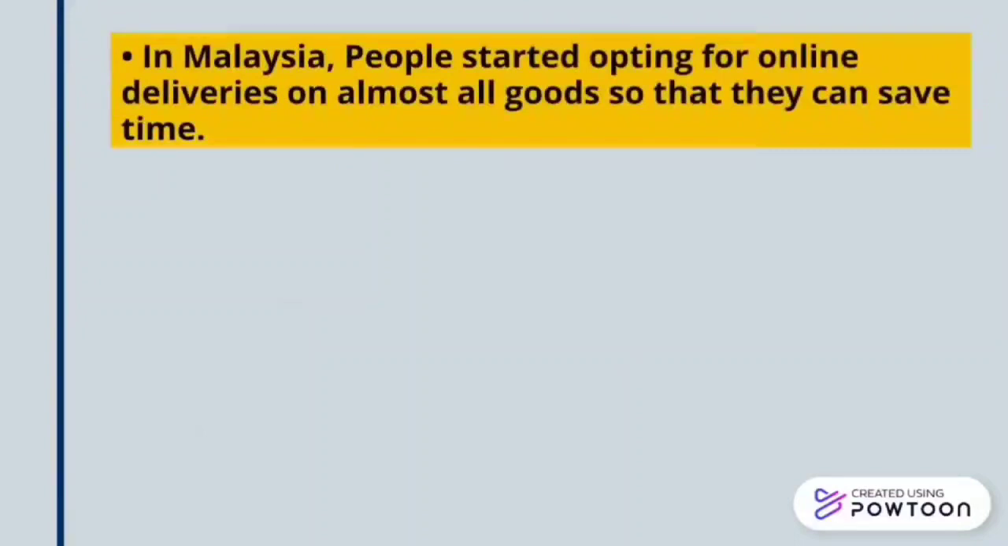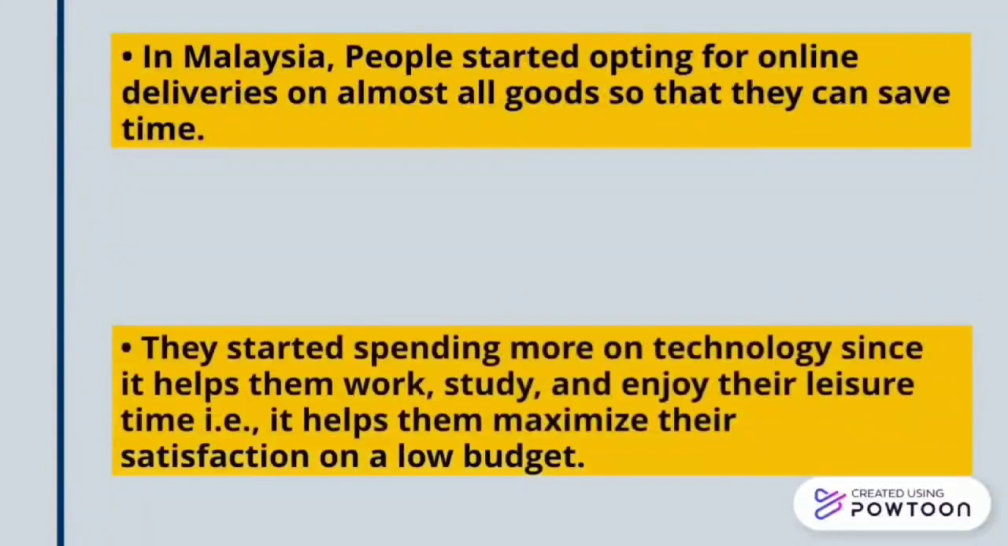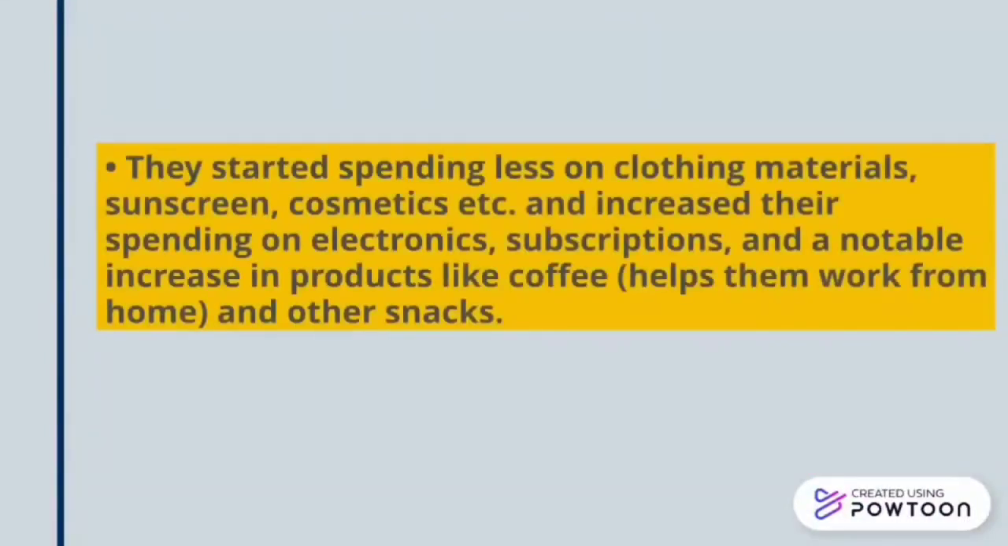In Malaysia, people started opting for online deliveries on almost all goods so that they can save time. They also started spending more on technology since it helps them work, study, and enjoy their leisure time. That is, it helps them maximize their satisfaction on a low budget. They also started spending less on clothing materials, sunscreen, cosmetics, etc., and increased their spending on electronics, subscriptions, and a notable increase in products like coffee and other snacks.